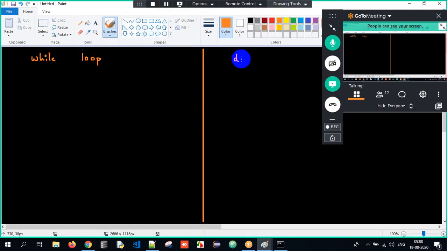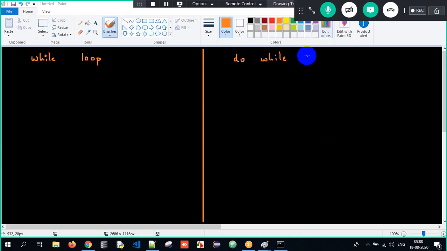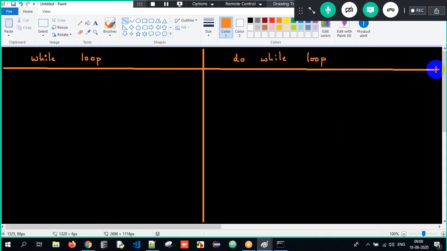This is do while loop. Okay, clear. So these are the two looping statements which we generally have here. So what is the first difference here? As I told you, what does while loop do here?